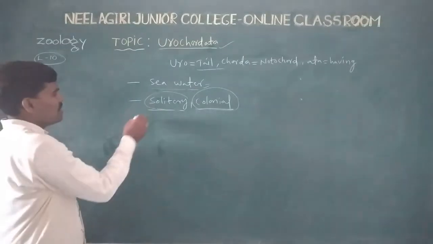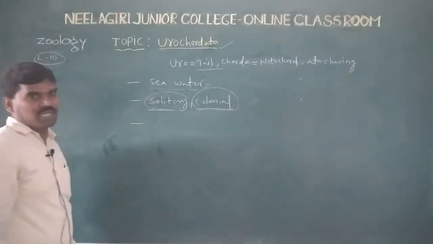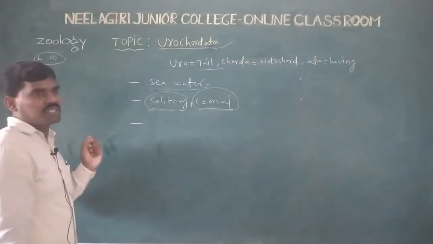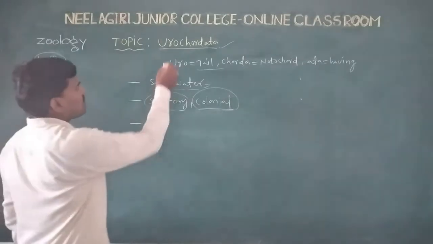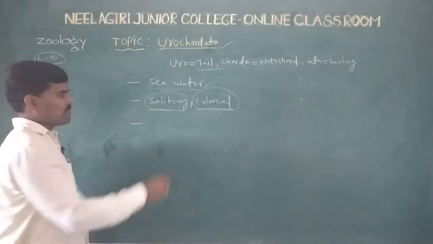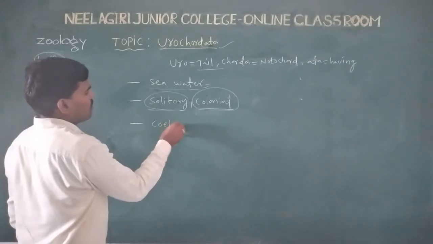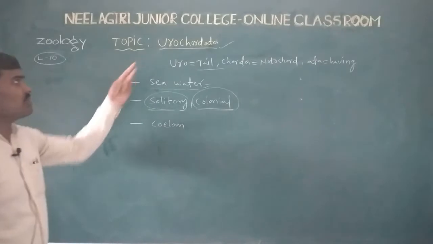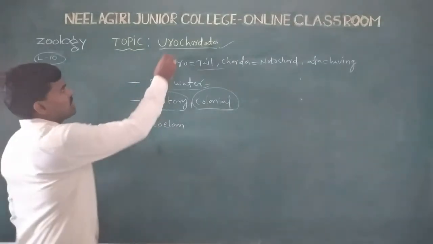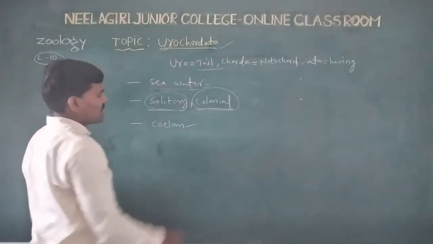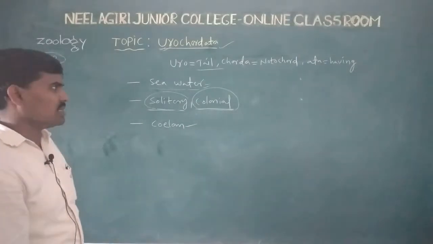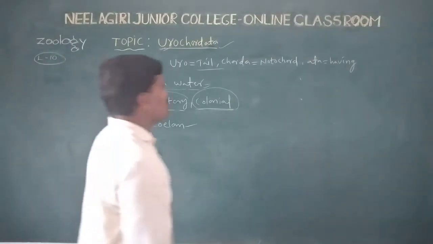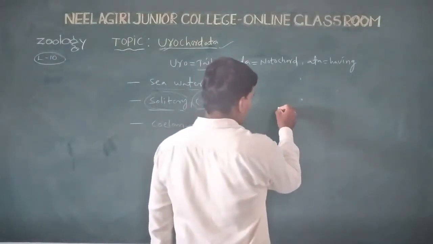And next, in this subphylum of animals, is the coelom present or absent? In Urochordate animals, the coelom is present. And next, symmetry is present. Which type of symmetry? Bilateral symmetry.